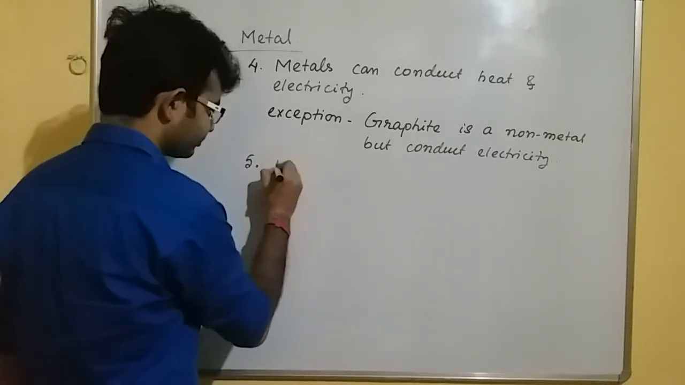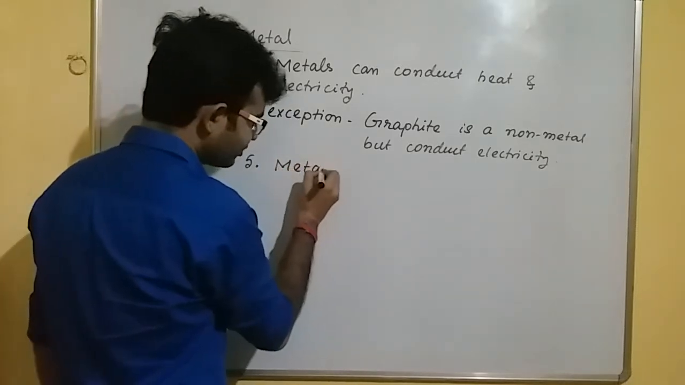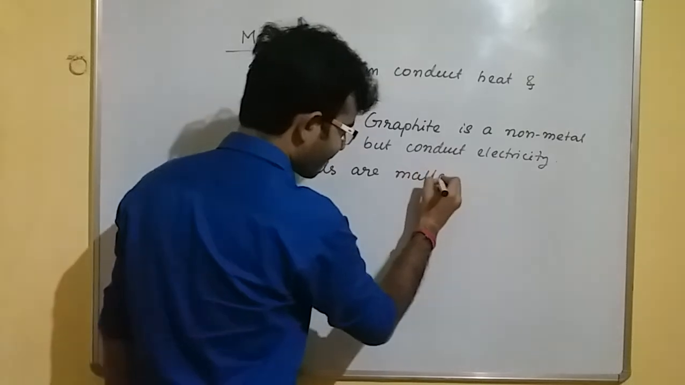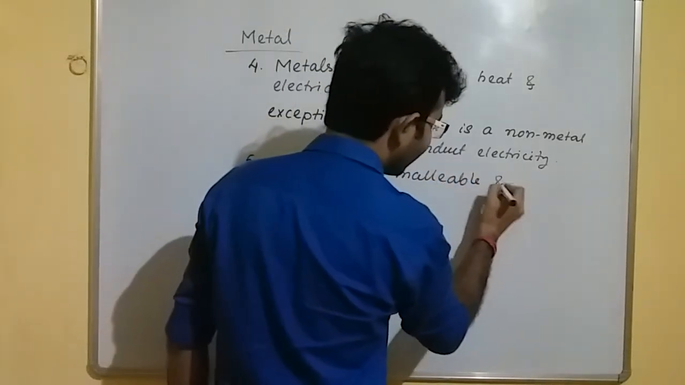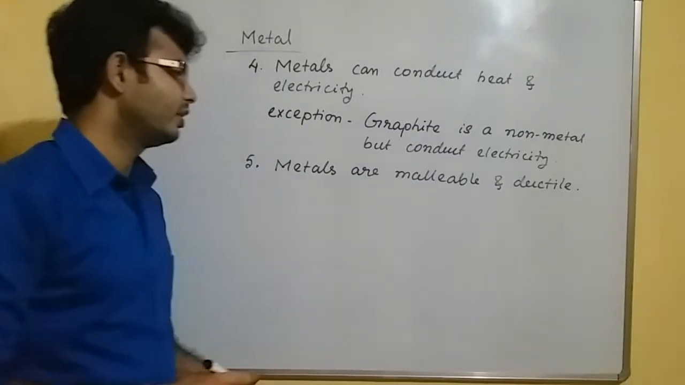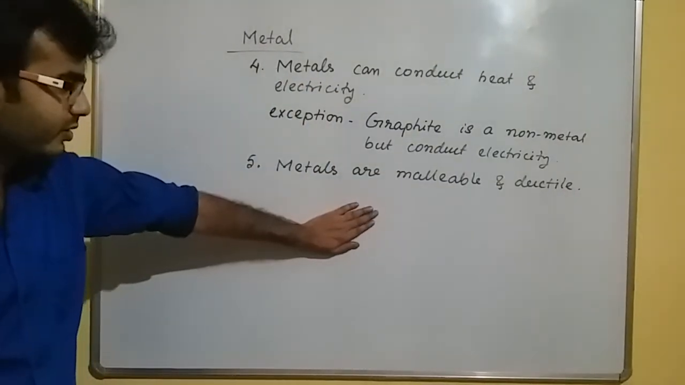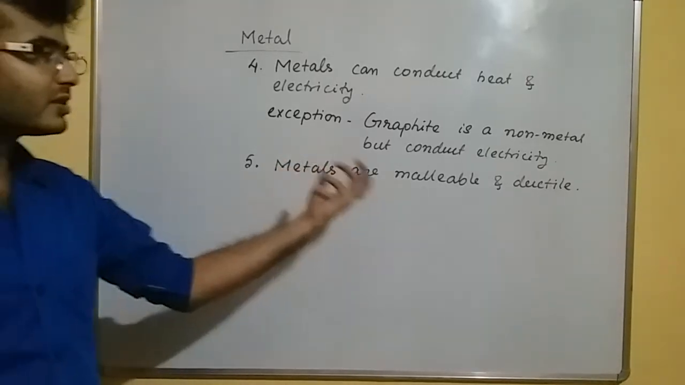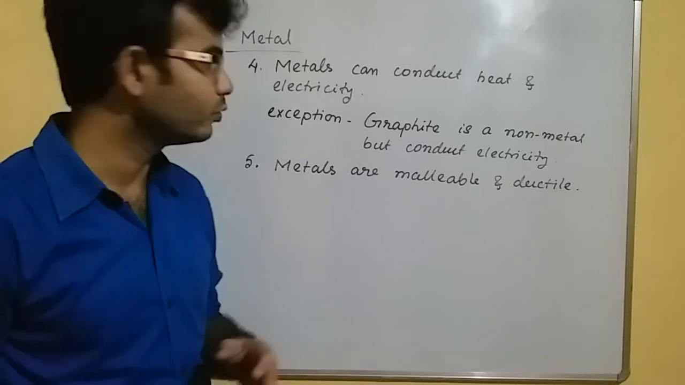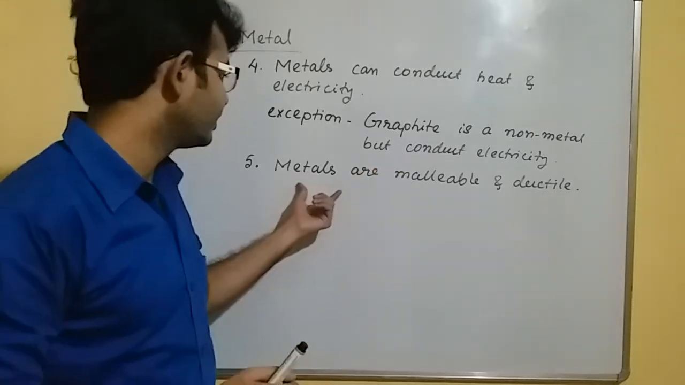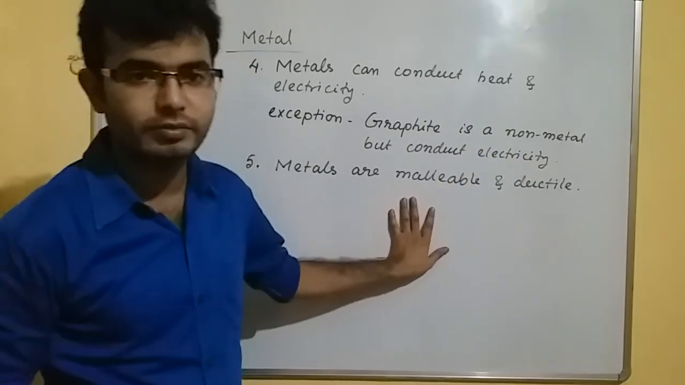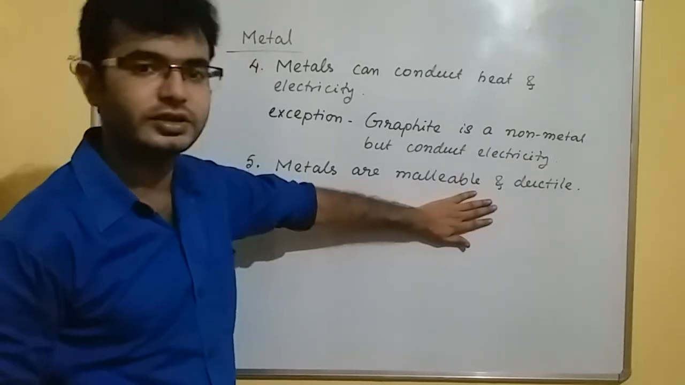Next, metals are malleable and ductile. What do you mean by the meaning of this word, malleable and ductile? Metals are malleable means metal can be hammered into thin sheets, right? So metals are malleable and ductile. Metals can be hammered into thin sheets.